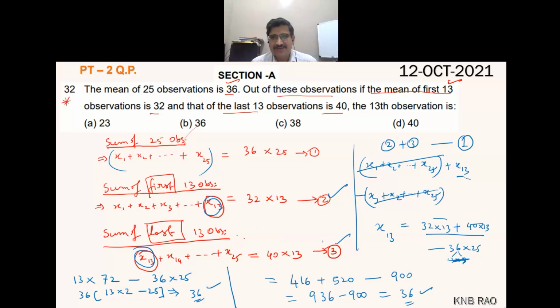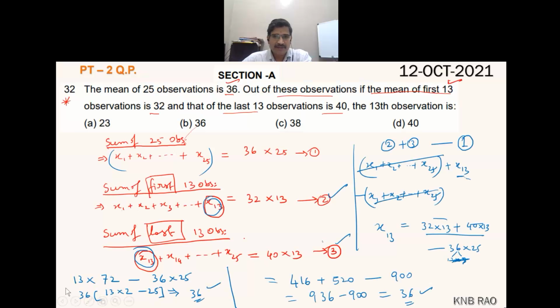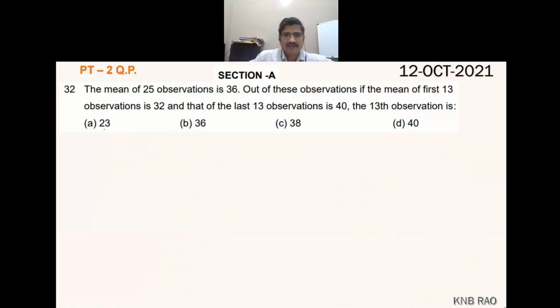Here I'm doing a very simple thing. What I am asking you to do is, let me erase first. You have 13 into 32 plus 40 into 13 minus 36 into 25.